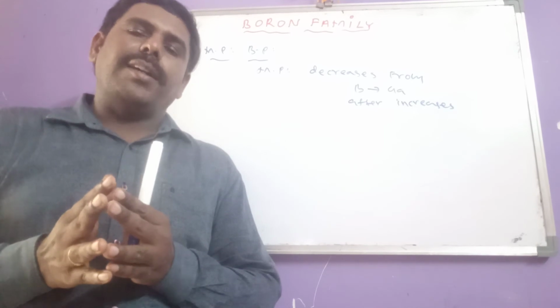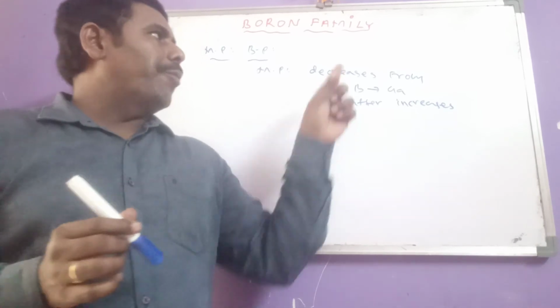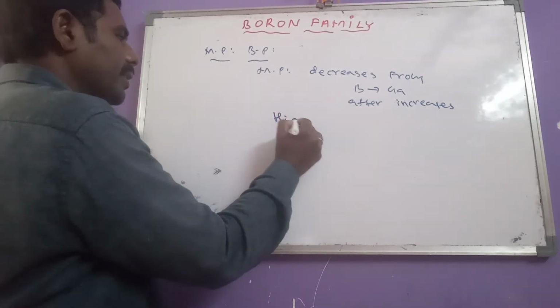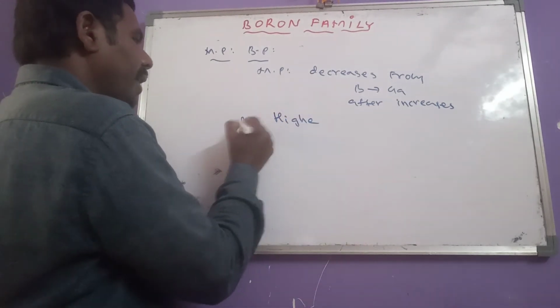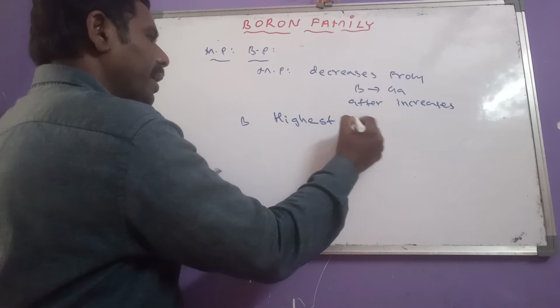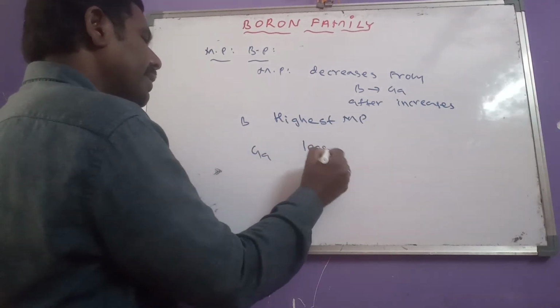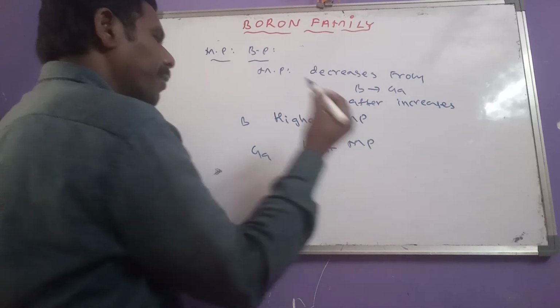Among all these third A group elements, boron has the highest melting point value and gallium has the least melting point.